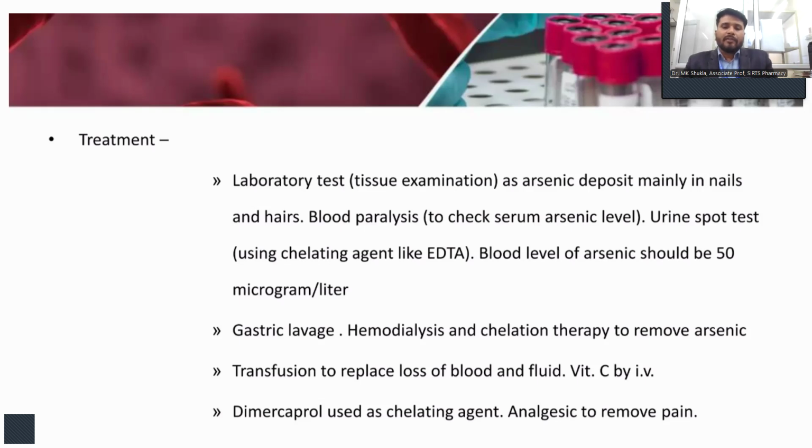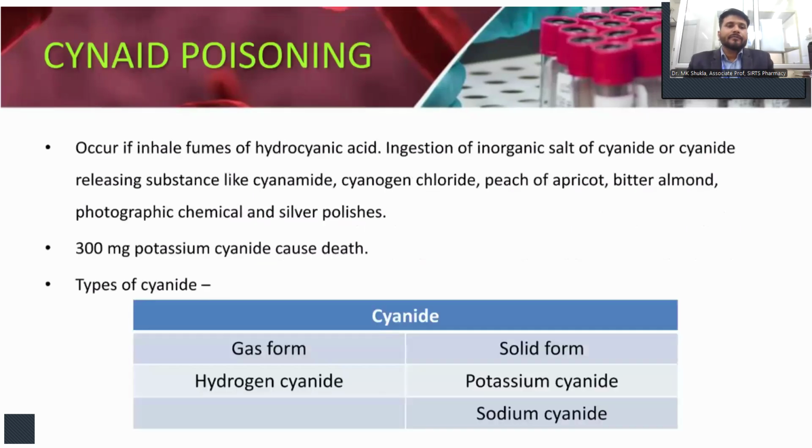Gastric lavage also includes hemodialysis and chelation therapy to remove the arsenic, and transfusion to replace loss of blood and fluid, like vitamin C by IV injections. One drug, dimercaprol (BAL), is used as a chelating agent, and an analgesic to remove pain is also given in this case.